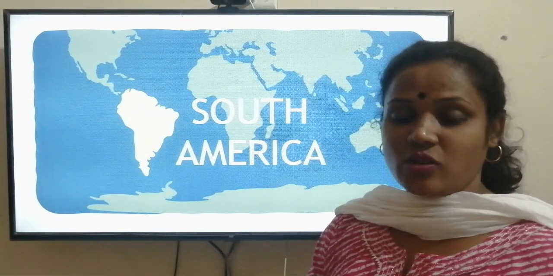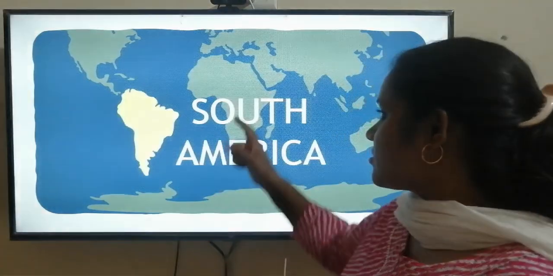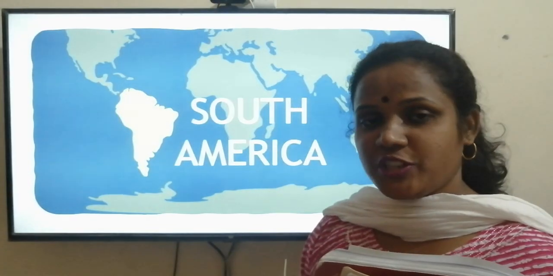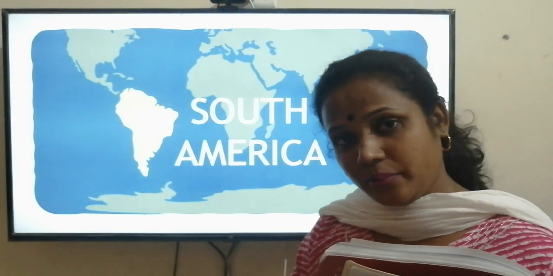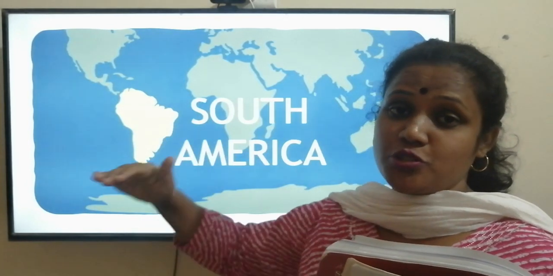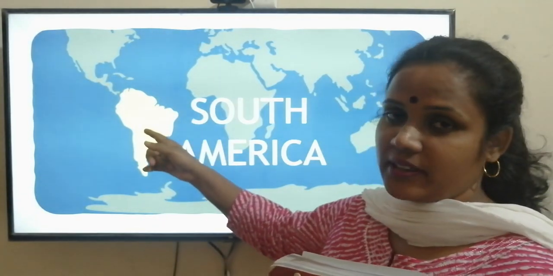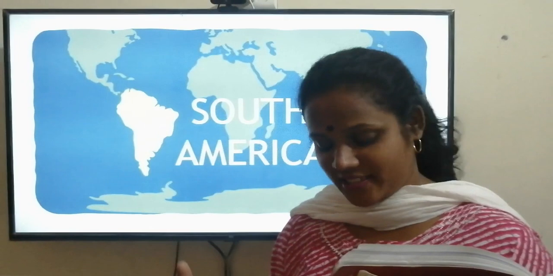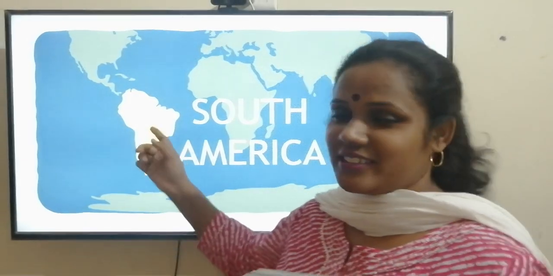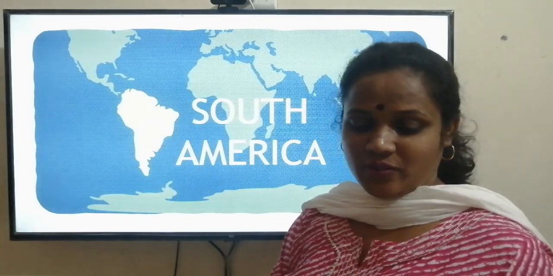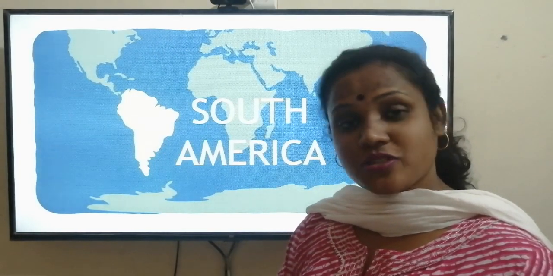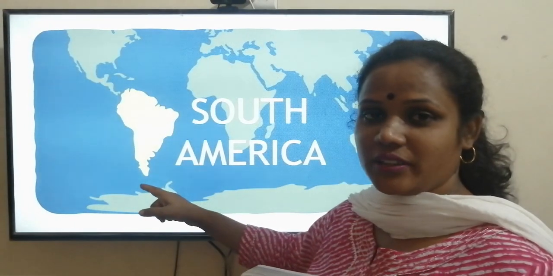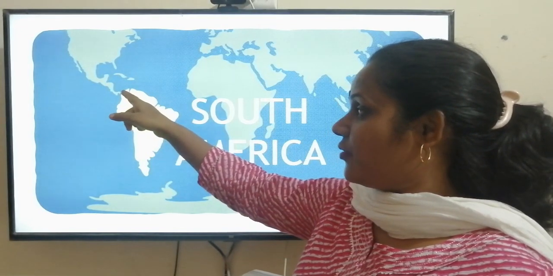South America also has the world's largest river. The longest river is the Nile in Africa. Largest river, difference between longest and largest: longest means जो लंबी होती है, largest means जो broad चौड़ी होती है ना, ठीक है. So the largest river is in South America. Its name is Amazon. You must be hearing this name many times. Here it is the largest river, which runs from the Andes in the west to the Atlantic Ocean in the east. यानी यहाँ से शुरू होती है and it goes till here, this river. Amazon river starts from the west and